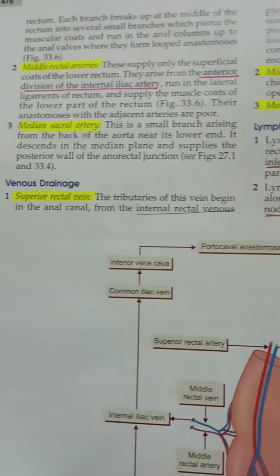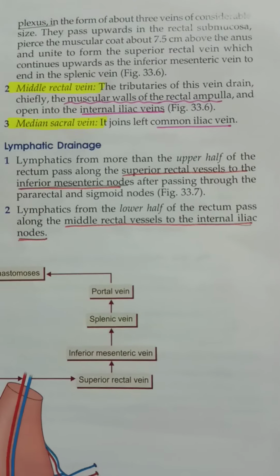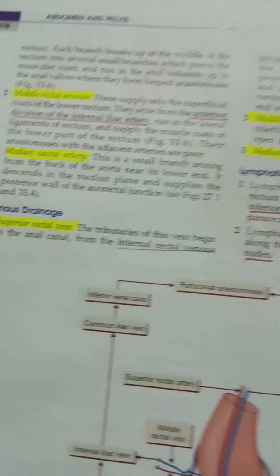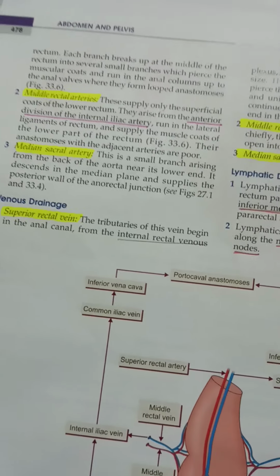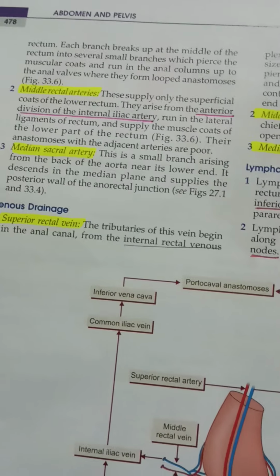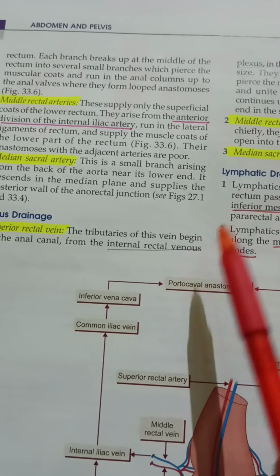And when it comes to venous drainage, you have the superior rectal vein, the middle rectal vein, and the median sacral vein. So it's very much related to the arteries. You have the superior rectal artery, middle rectal artery, and median sacral artery. The veins correspond to the arteries. The tributaries of this vein begin in the anal canal from the internal rectal venous plexus. So actually the veins form a plexus.